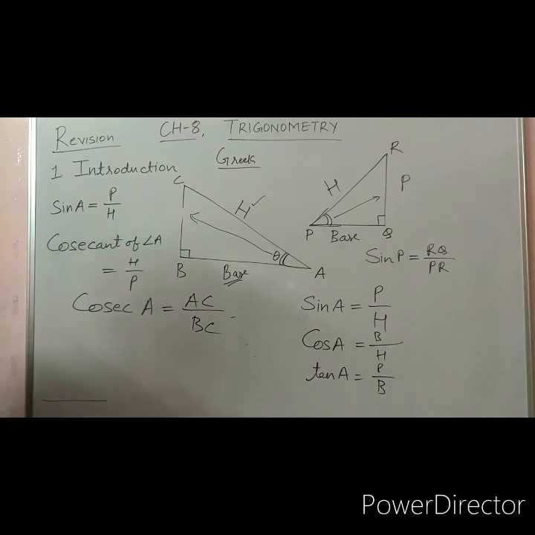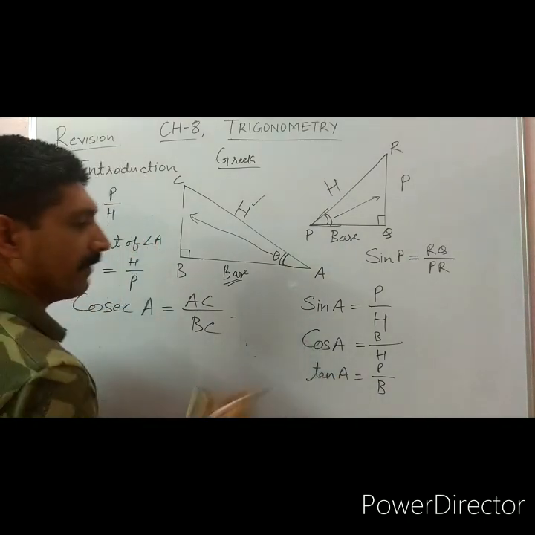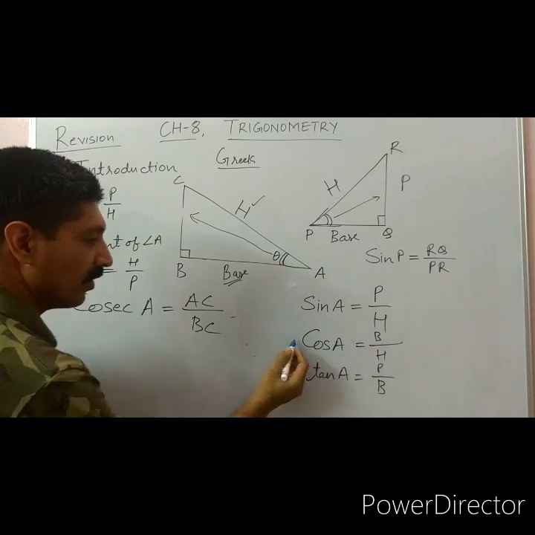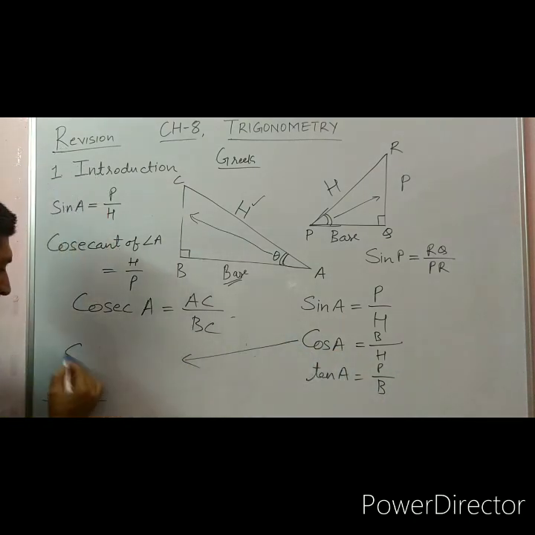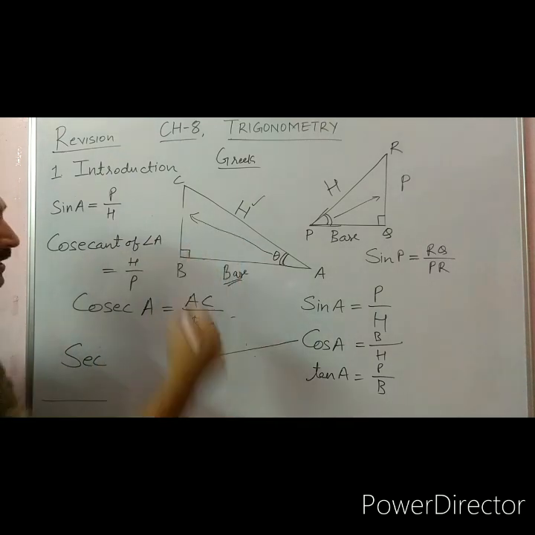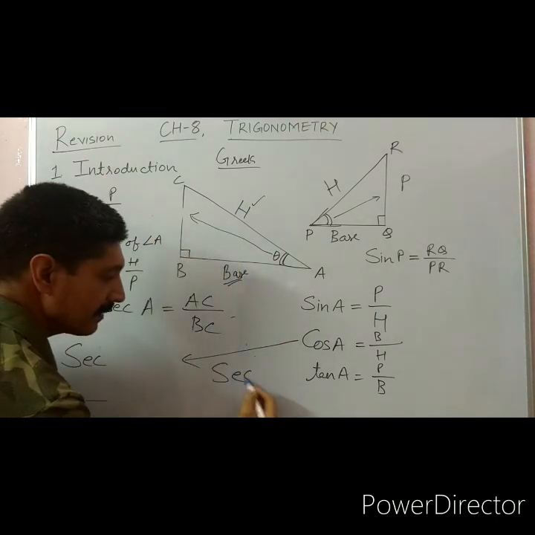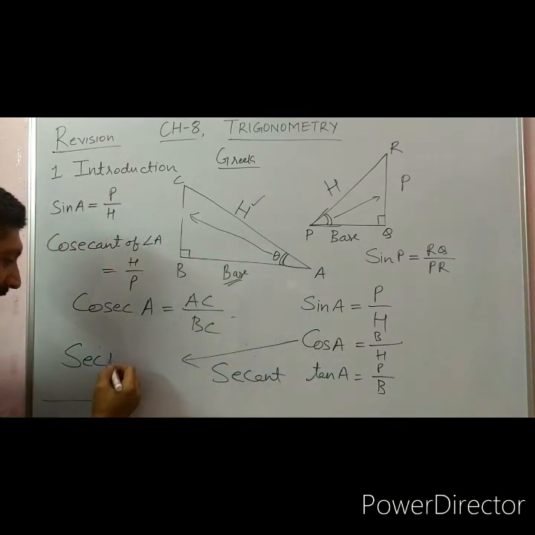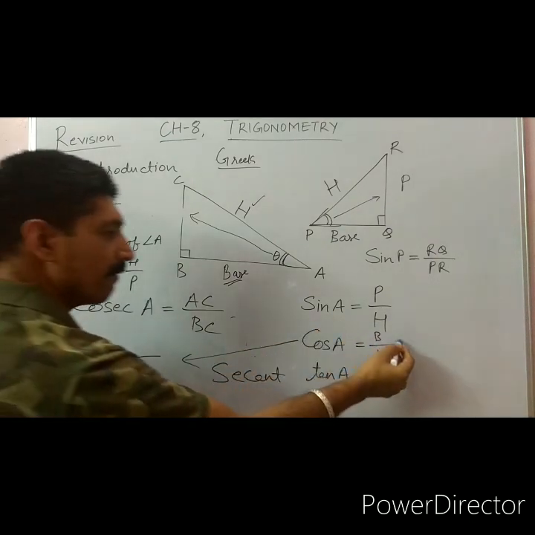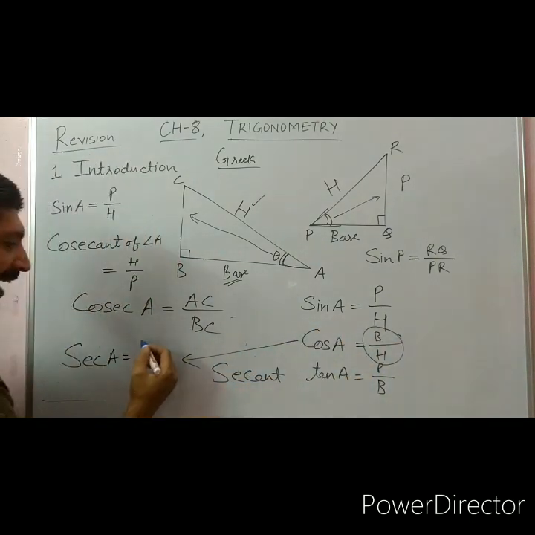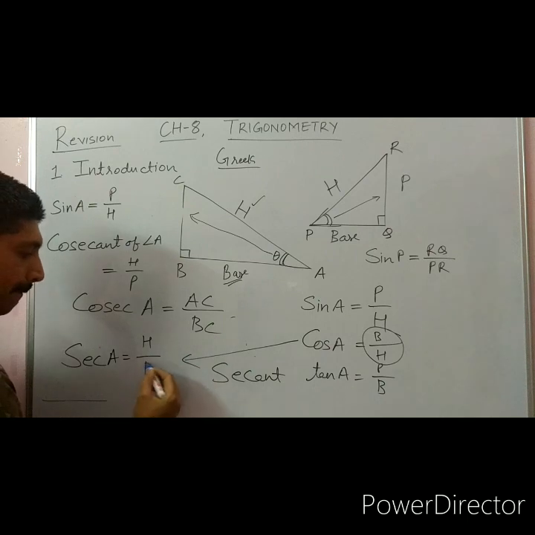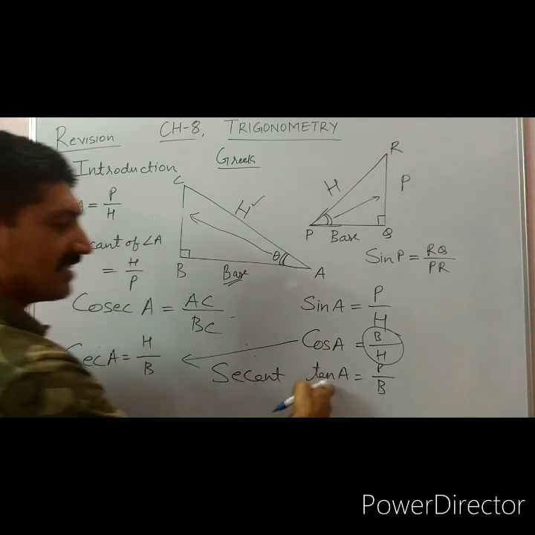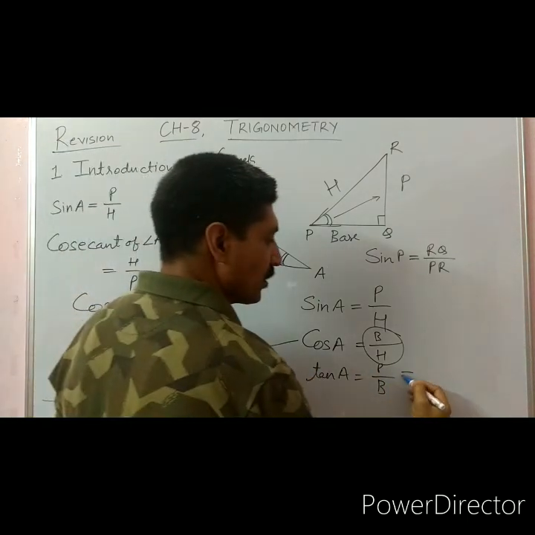Now the reciprocal of cosine of A is secant of A. In short form, secant of angle A is equal to, again, reciprocal of cosine, that is H upon B. And the reciprocal of tangent is cotangent.